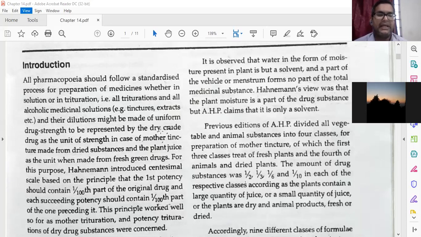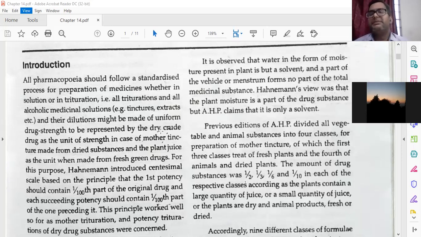For the purpose, Hahnemann introduced the centesimal scale on the principle that the first potency should contain 1 by 100th part of the original drug, and each succeeding potency should contain 1 by 100th part of the one preceding it. Then this principle works well so far as the mother trituration and potency trituration of the dry drug substances were concerned. What Hahnemann has told, that was the drug power.